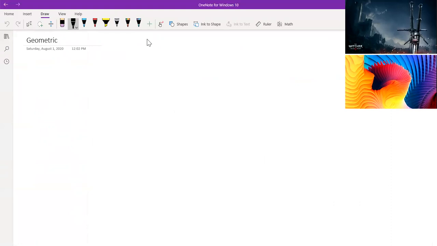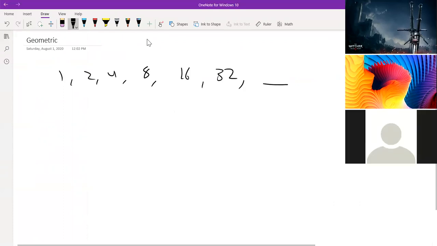So what is a geometric sequence? If I give you the numbers 1, 2, 4, 8, 16, and 32, what would you say the next term would be?